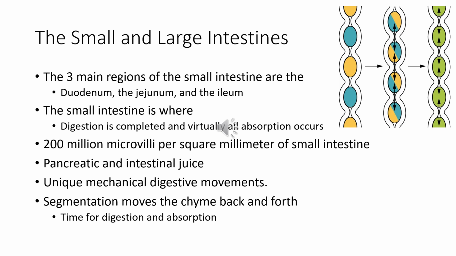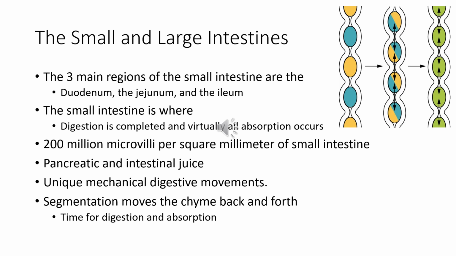Moving right along further into the small and large intestines, the small intestine is made up of the duodenum, the jejunum, and the ileum. And this is where most of the digestion and absorption occurs. We saw some in the stomach, but here is where most of the digestion will occur through the 200 million microvilli per square millimeter of small intestine.